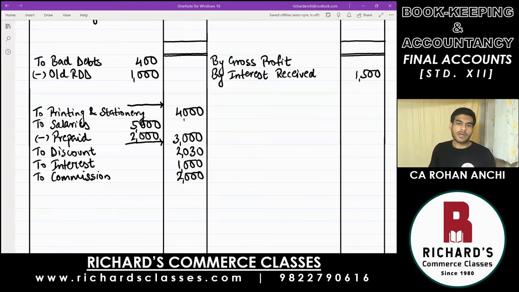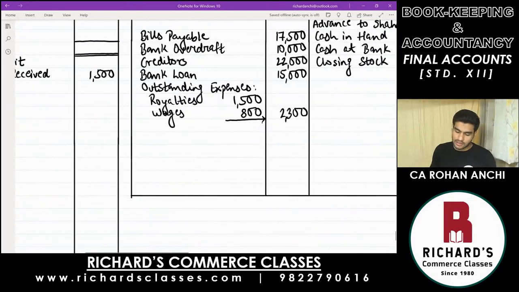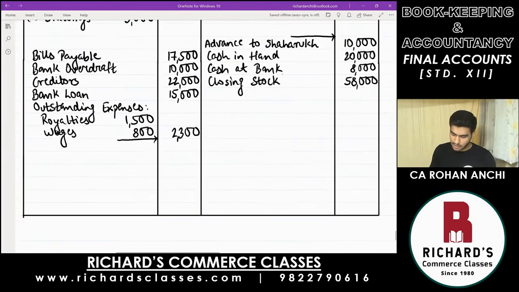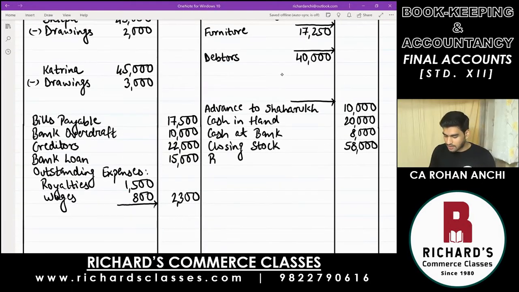Exactly opposite of outstanding expense is prepaid expense. So the second effect will be in the balance sheet on the asset side. Write down prepaid salaries. That was 2,000.